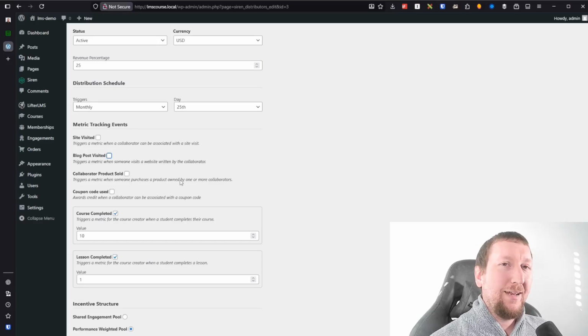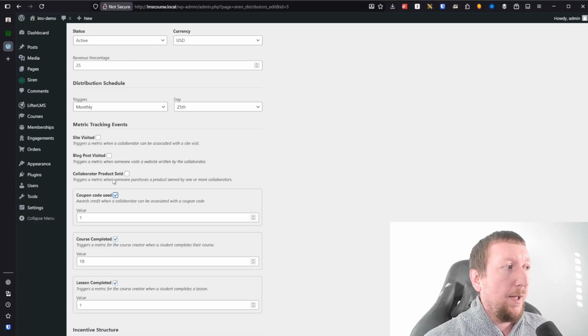Coupon code used. Anytime a collaborator's coupon code is used, it will track this right here. So if you wanted to create a bonus program for affiliates, for example, where maybe if they sell enough revenue or enough of some kind of product, whatever it is, you could give them an extra bonus on top of it. You could use coupon code used and site visited to keep track of how many sales they've done throughout the month so that you can figure out if they're eligible for a bonus or not.